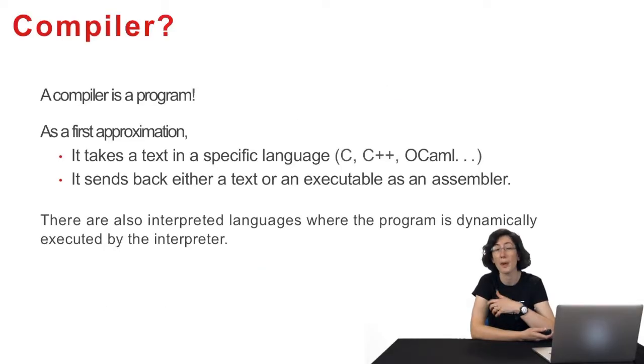What is a compiler? The compiler is a program like any other. What does it do? As a first approximation, it will take a text in a specific language, for example, C or OCaml, and that text needs to be in exact correlation with what is expected of a program. A certain number of rules for program writing. What does it do with the text? It transforms it into another text, an assembler or an executable, which is understandable for the processor. That's for compiled languages.